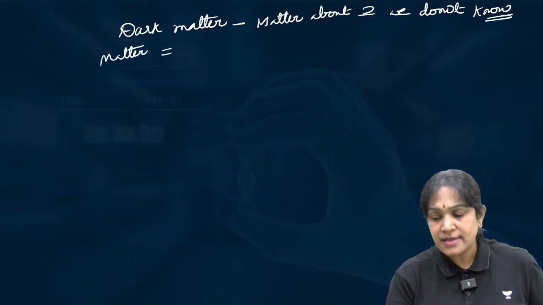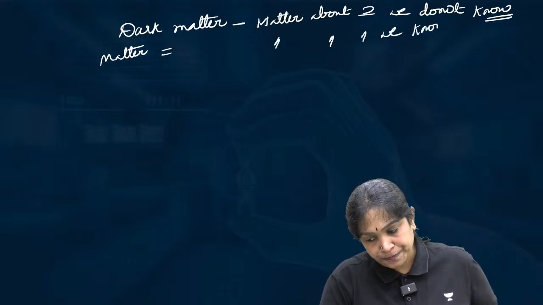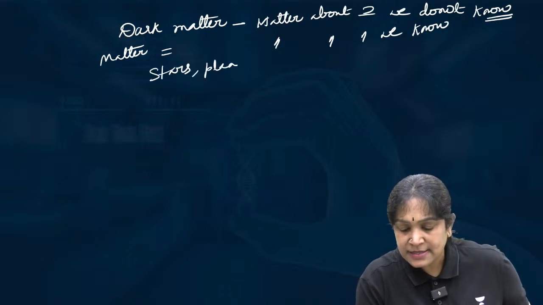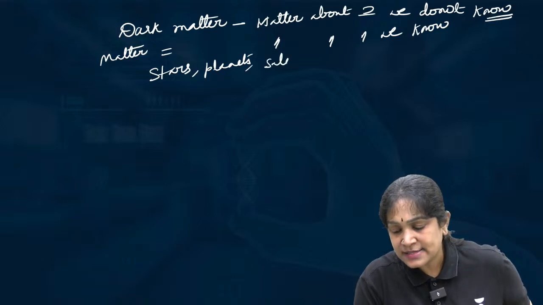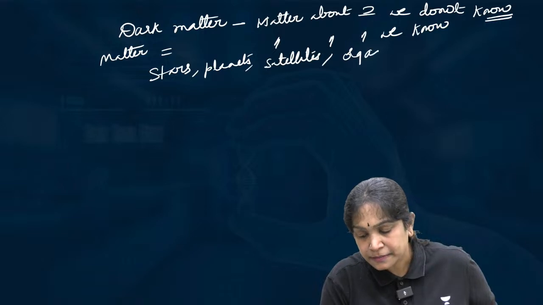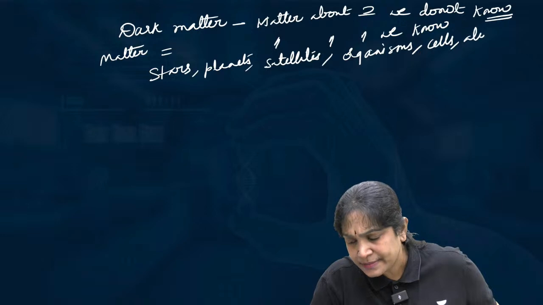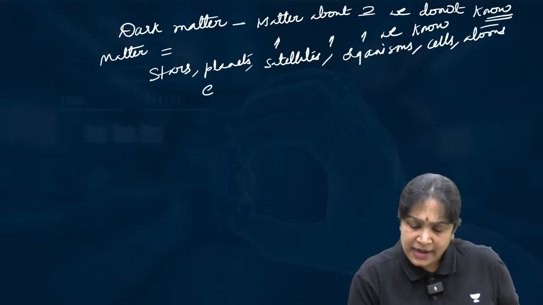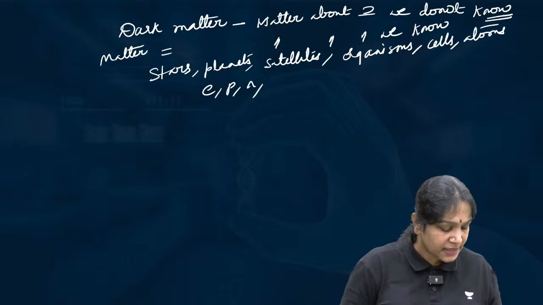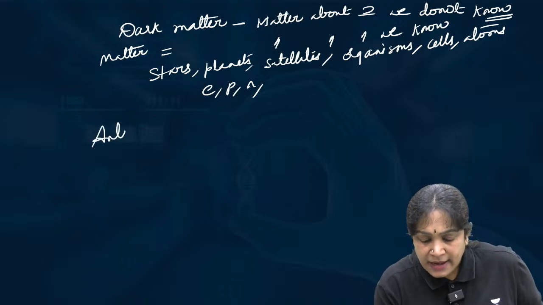Matter is the matter about which we know, like all our stars, planets, satellites, all the living organisms, cells, atoms, electrons, protons, neutrons. All these things come under matter. Is it clear?